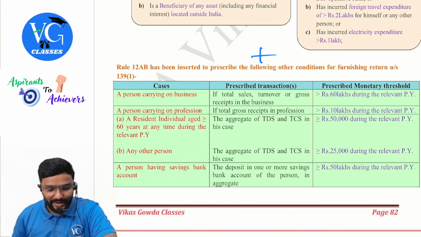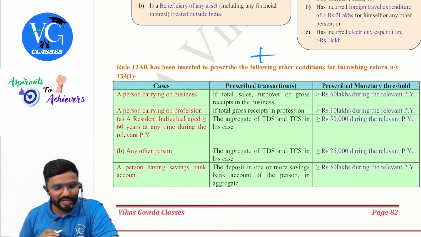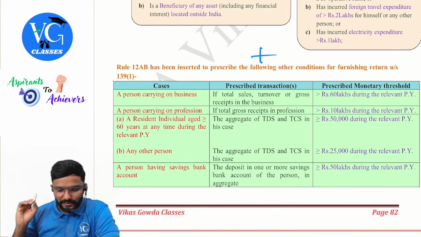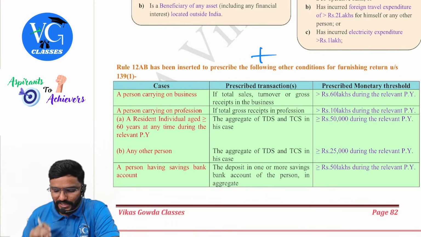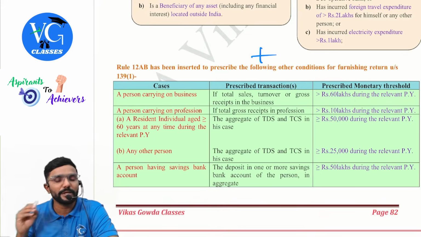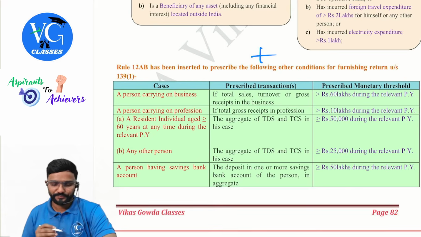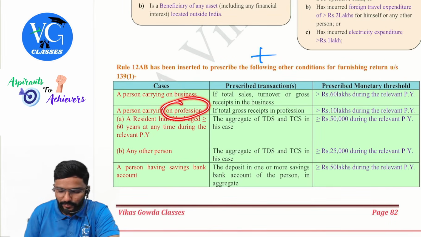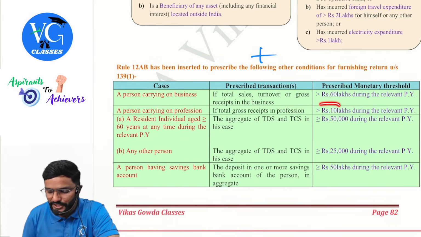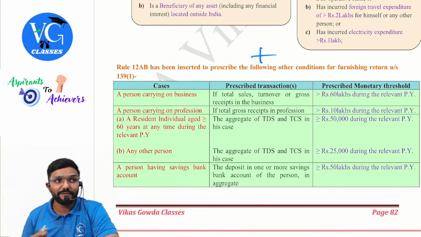Okay, so Rule 12AB has been inserted to prescribe the following other conditions for furnishing return under section 139(1). A person carrying on business, if total sales turnover or gross receipts is more than 60 lakh from that business during the relevant previous year, which is 2024 for us, guys. Next, a person carrying on profession, if the gross receipts from profession are more than 10 lakh during the previous year. Okay, sir. Please be careful. They are not telling income, but sales or gross receipts.